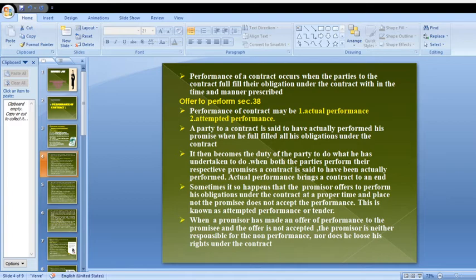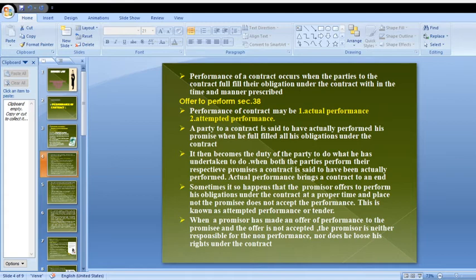The performance is done by both parties who are present in the contract, party A and party B. Both parties want to fulfill their obligations according to the contract only. Here time is important. We want to follow the time and the manner prescribed in the contract. These two are the highlight points in performing a contract.